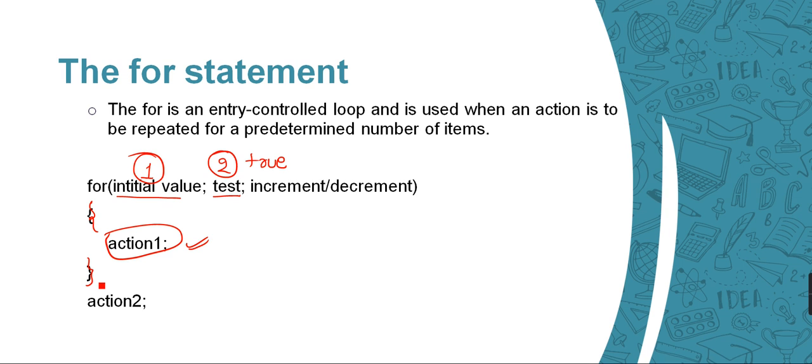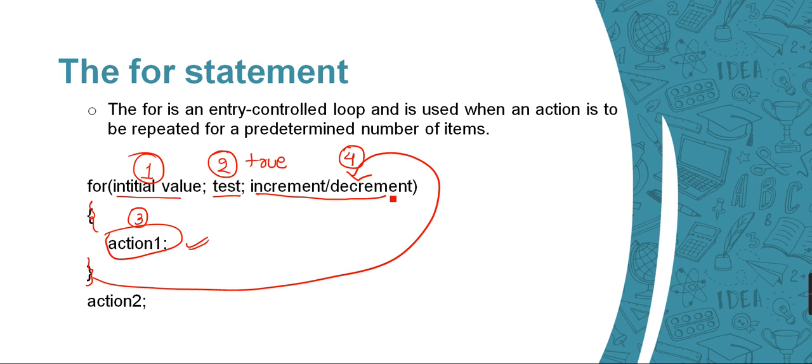After performing that action, it will come to the third statement, and this will be run at the fourth step. After that it will again come to the second one, the condition. If this becomes true again, then it will again perform the actions, just like we have seen in our flow chart.